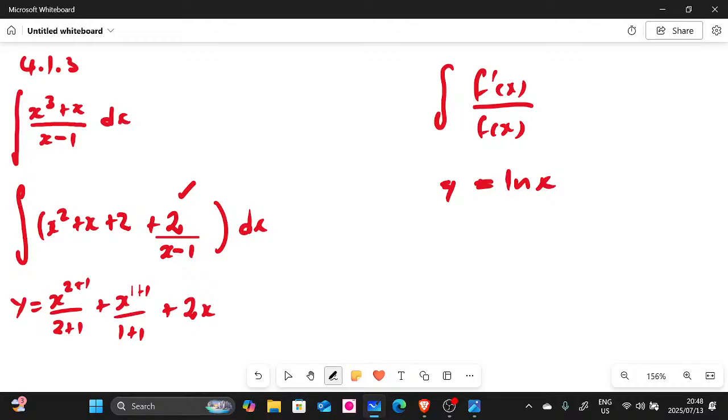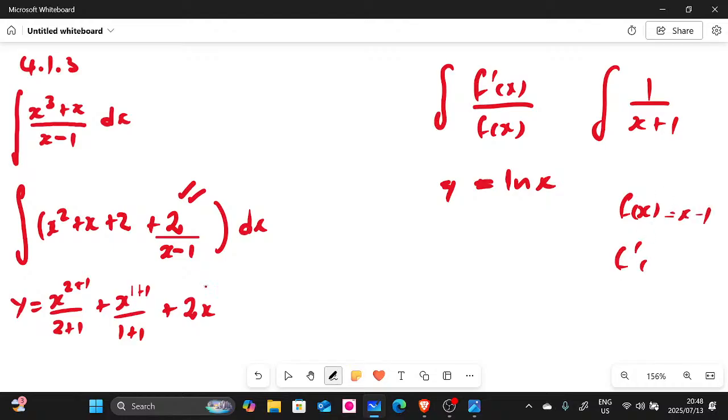So when you look at this one here, our f of x, the derivative of f of x, is supposed to be like this: 1 over x minus 1, because our f of x here is x minus 1.